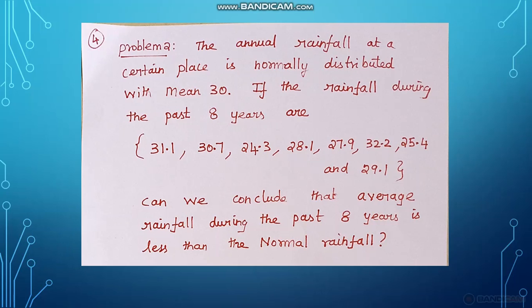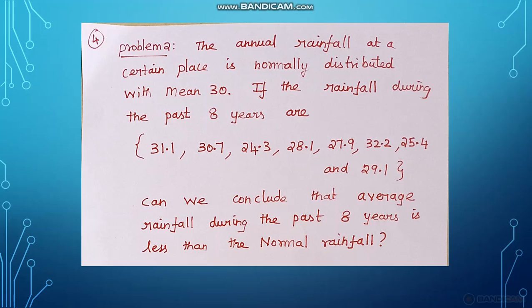Next problem. In this problem, the annual rainfall at a certain place is normally distributed with mean 30 centimeters. The rainfall during the past 8 years is 31.1, 30.7, like this. They give the data, the rainfall for the past 8 years. So can we conclude that the average rainfall during the past 8 years is less than the normal rainfall? Here the normal rainfall is 30, and the past 8 years rainfall data is 31.1, 30.7, like this.